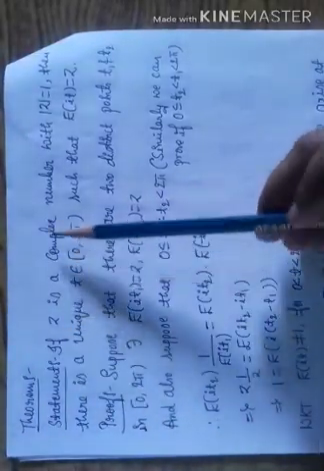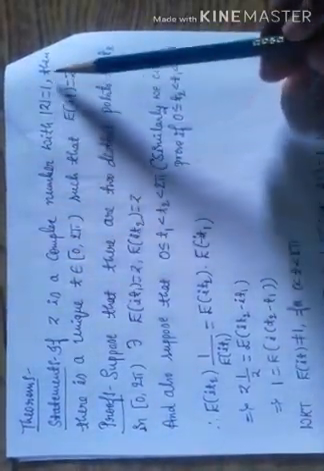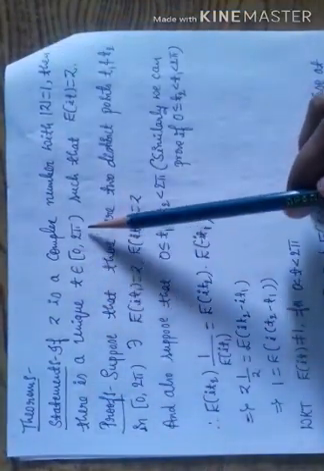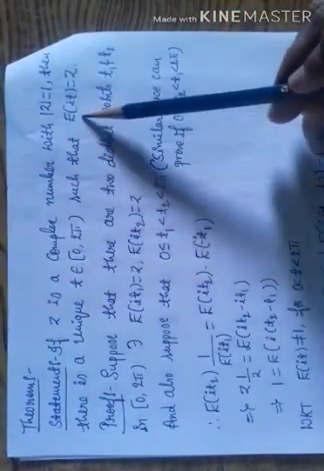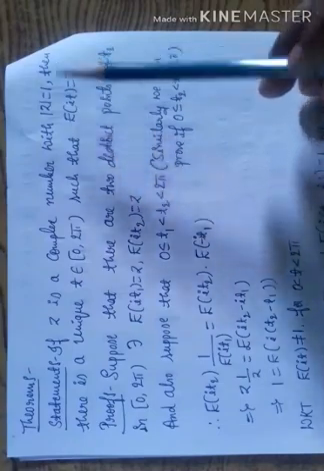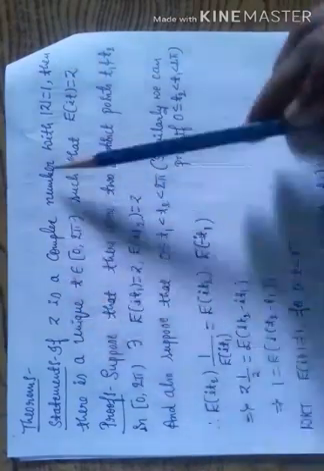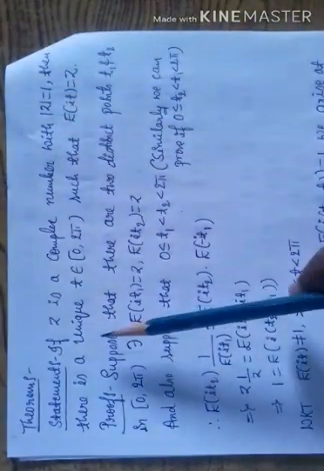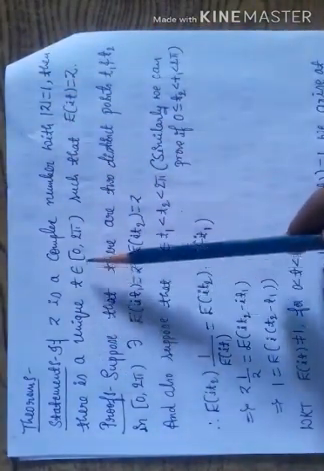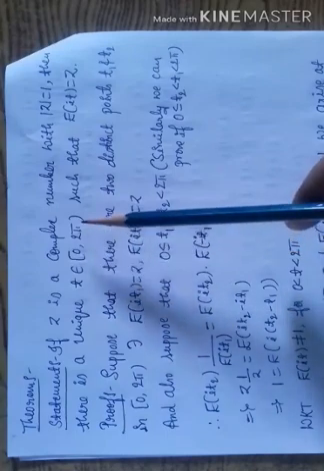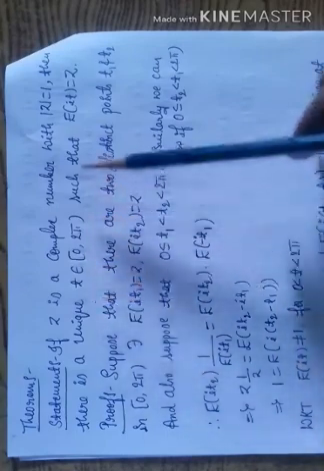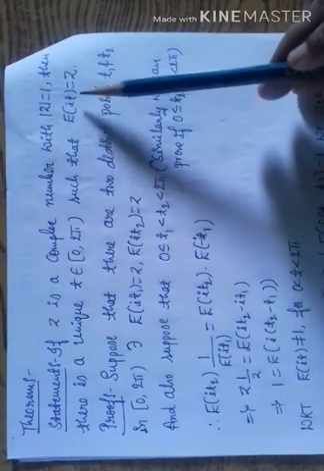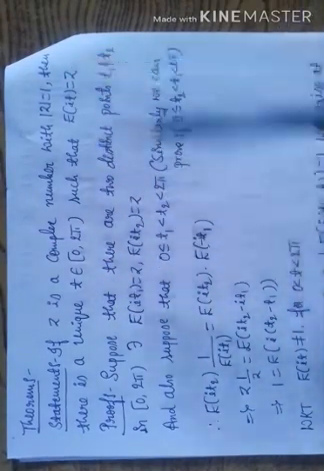Statement: if z is a complex number with mod z equal to 1, then there is a unique t belonging to the closed-open interval [0, 2π) such that e of it is equal to z. Given z is a complex number with mod z equal to 1, we have to show that there exists a t belonging to [0, 2π), and it is unique, and this t satisfies e of it equal to z.